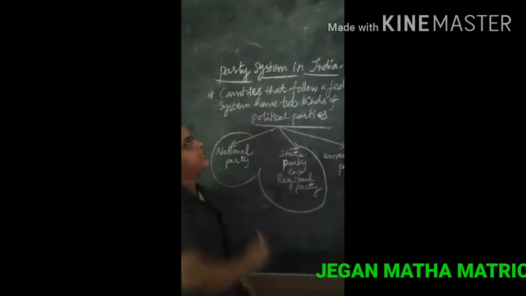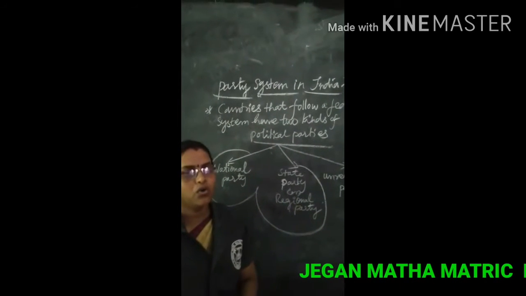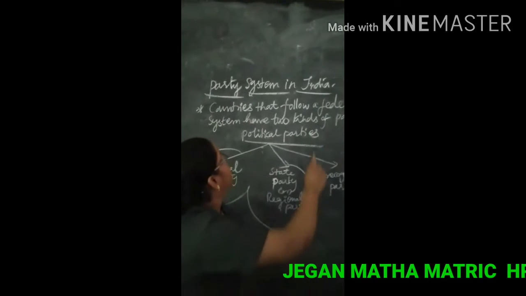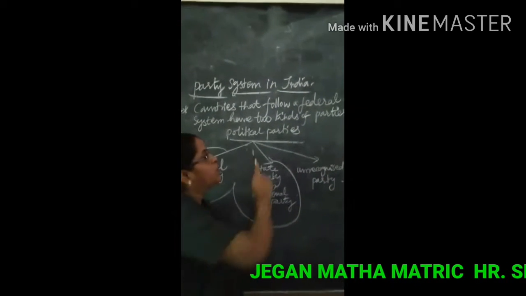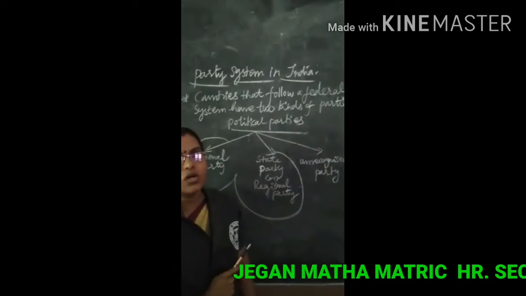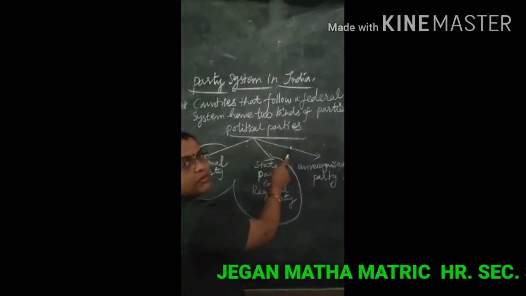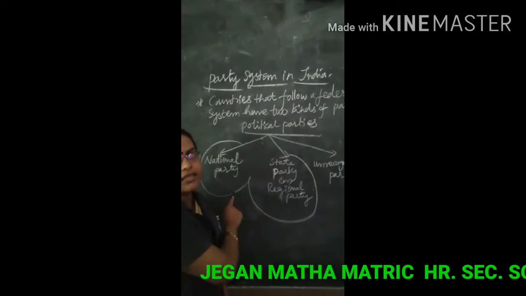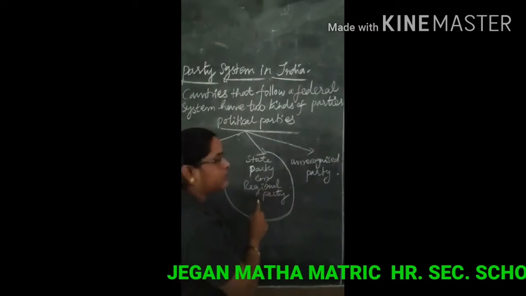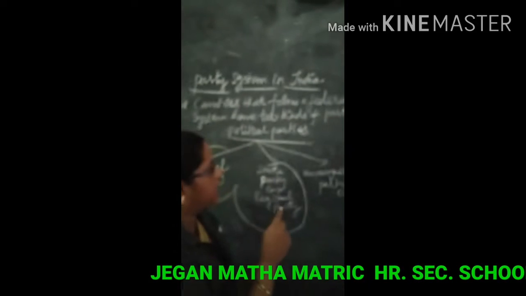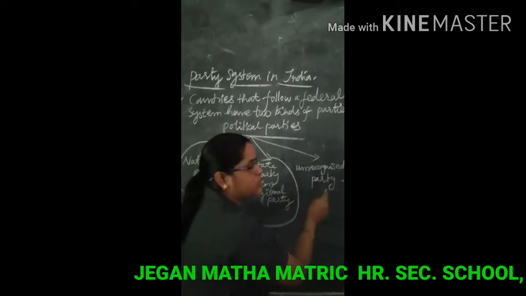Let us discuss the topic party system in India. Countries that follow a federal system have two kinds of political parties: national parties, and state or regional parties. Regional means area. Another one is the unrecognized party.